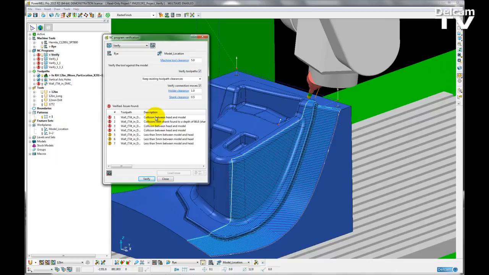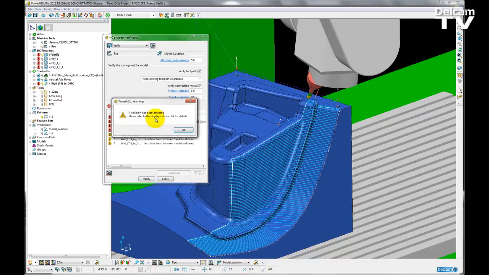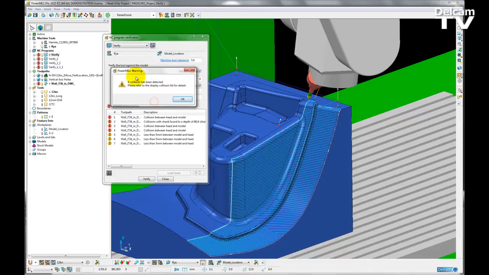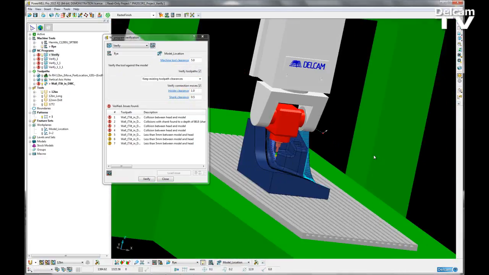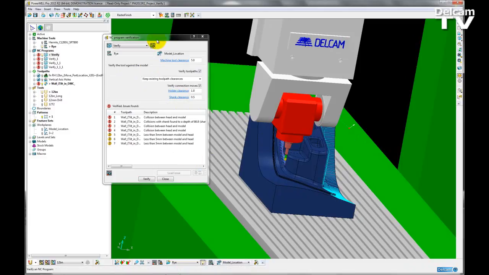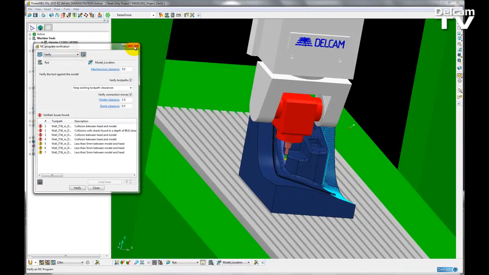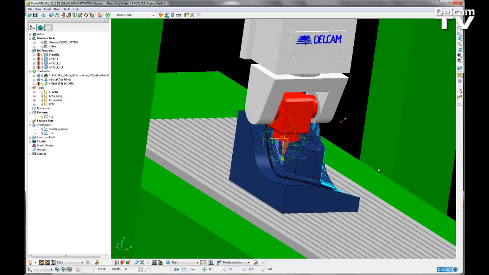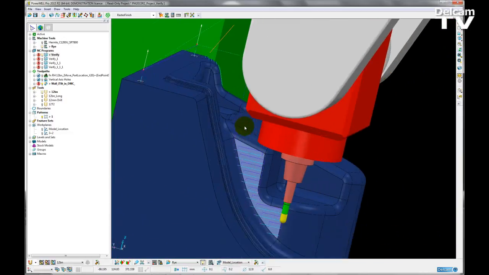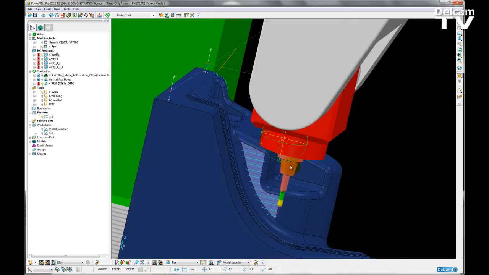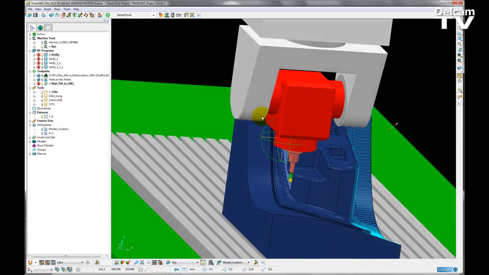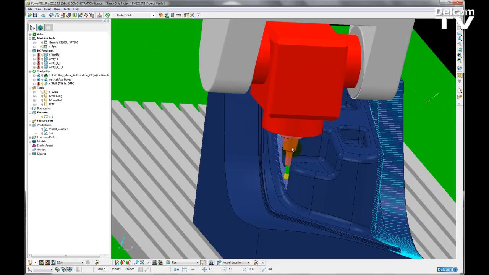If I double click on the next issue which I want to look at and load it up, I get a PowerMILL warning, a collision has been detected, and then the machine tool will snap to where that issue was found. If I just close my project verification, I can see that the machine tool is colliding with the model in this position here. So I obviously need to change the orientation of the machine tool to avoid this collision.